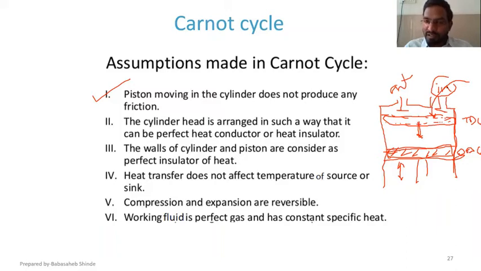Once all the required fluid has entered this chamber, this inlet valve will be closed and the outlet valve is still closed. It has not opened yet. Now the piston will start moving from BDC to TDC. As the area keeps on decreasing, the amount of fluid is the same, so it will start compressing the fluid.